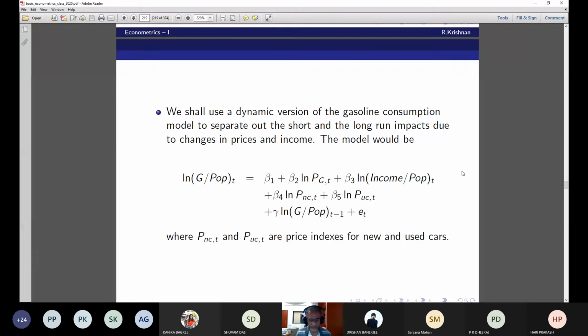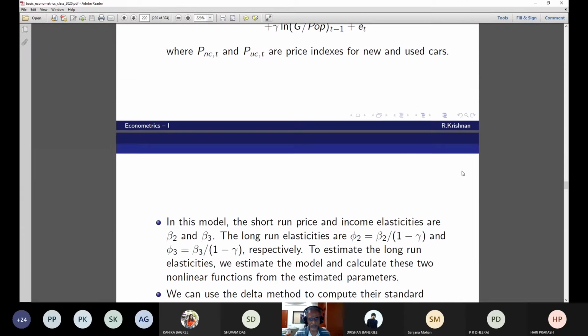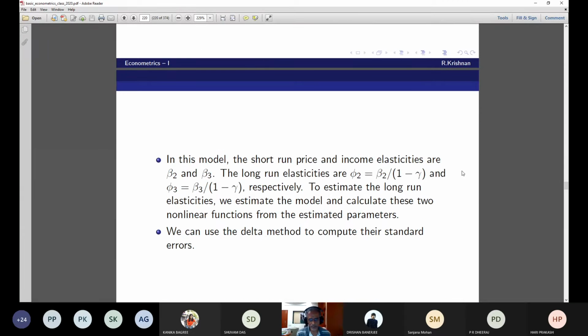I have to take the lagged variable to the left hand side, and assume that mod gamma is less than 1 and all that. But let me tell you the answer straight away. In this model, the short run price and income elasticities are beta 2 and beta 3. The long run elasticities are defined this way: phi 2 and phi 3.